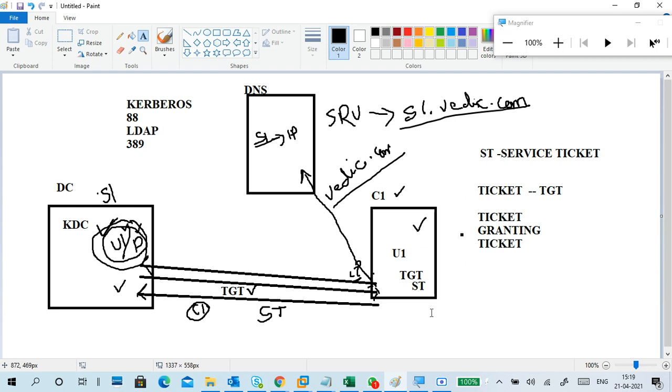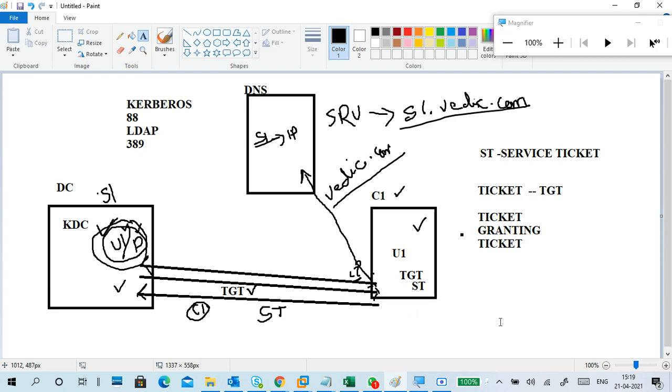Now if my server is down, for the next 10 days the account will be stored there only. The TGT and ST information is stored in this one. Meanwhile, after 5 days, if it is connected to the domain controller, it gets renewed again with new authentication.